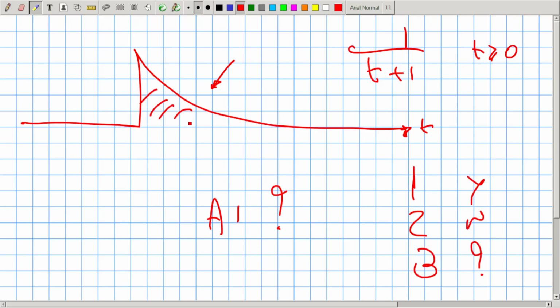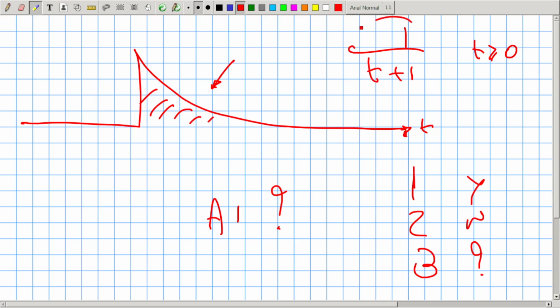That means, is this area finite? Infinite.